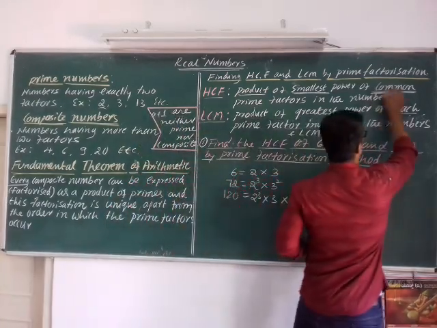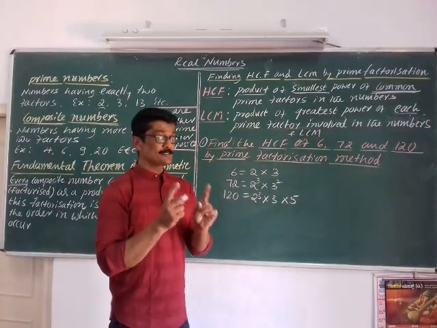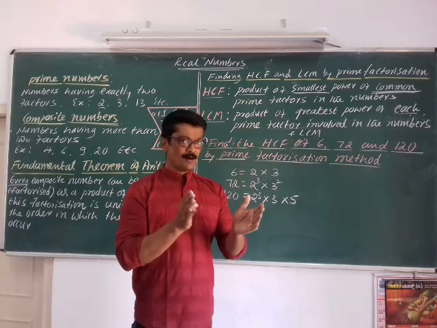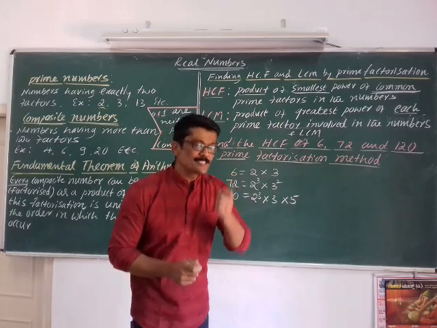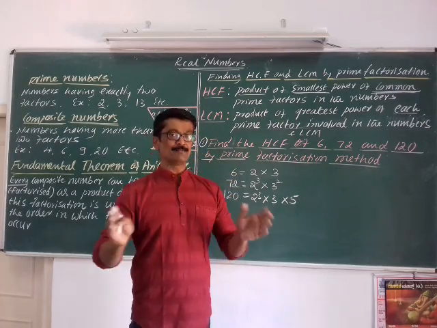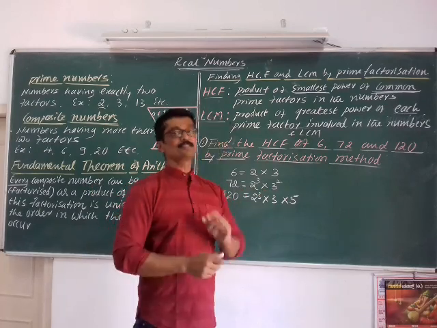That's why I have marked it in bold. It should be common. While writing the HCF, first you need to select common factors. Among the common factors, you need to select the smallest power. And you have to multiply such prime numbers having the smallest power.